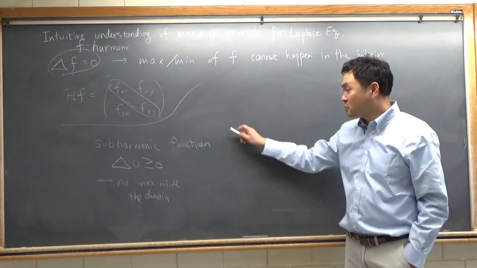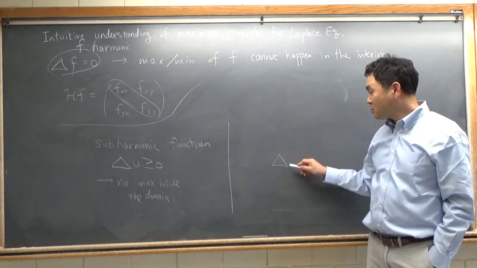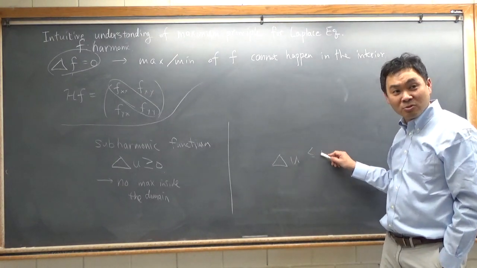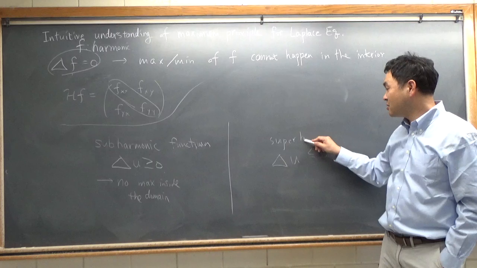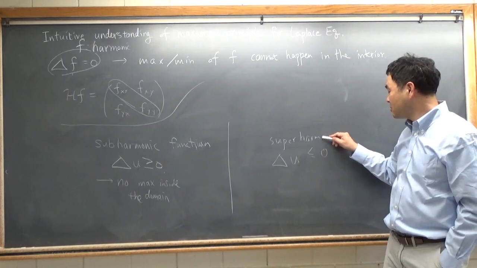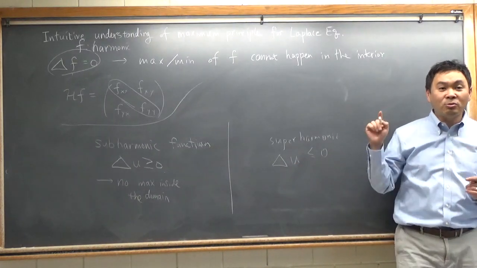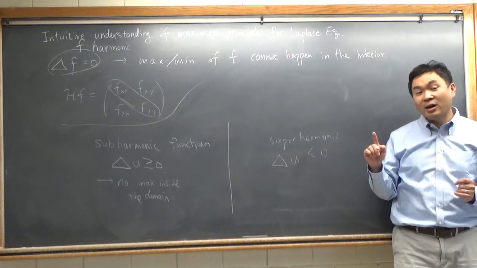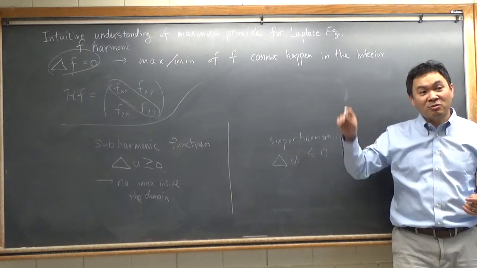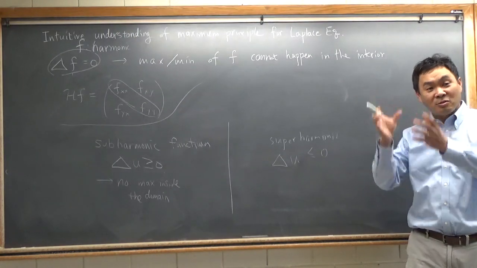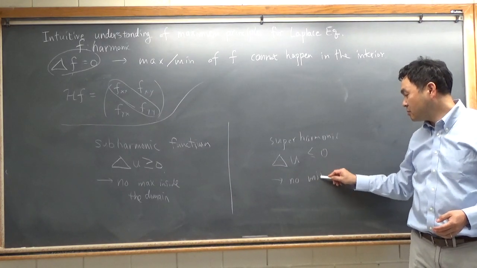What do you think the opposite would be? You would have a case where Laplacian of u is less or equal to 0, which is called superharmonic functions. So in this case, this prohibits both uxx and uyy being positive, because then it's not going to work, right? And that's exactly what happens if you have a minimum inside the domain, right? So this will be no minimum inside the domain.